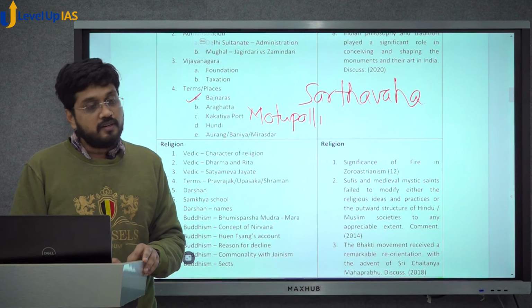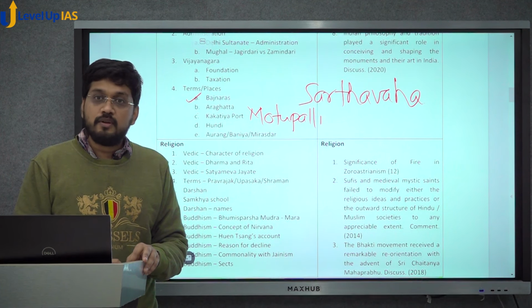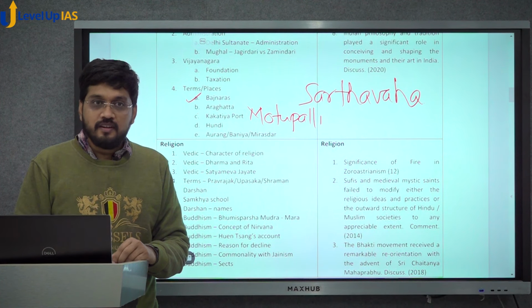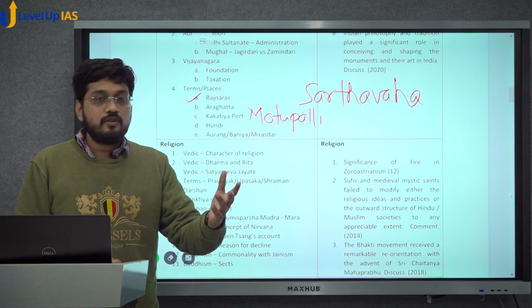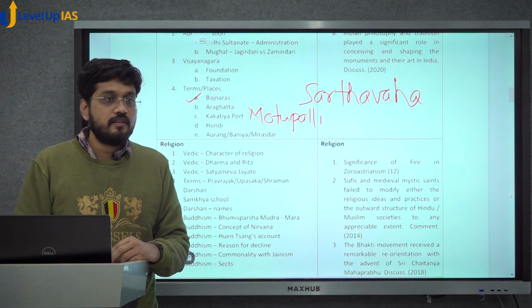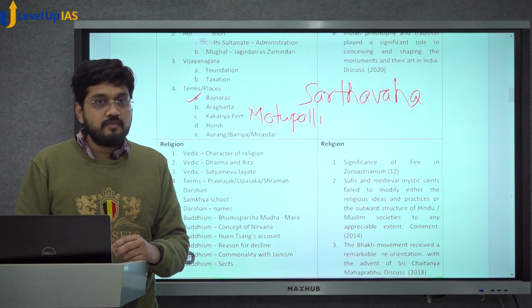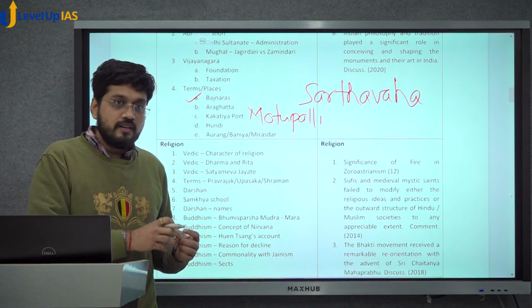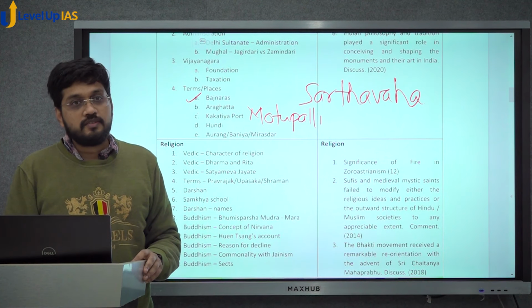If you categorize it differently, Motupalli is famous because there was one foreign traveler who came to India and wrote about it, Marco Polo, in 12th-13th century. Marco Polo had come to Kakatiya Empire and he wrote about Motupalli. Motupalli is a port from which we export a lot of precious stones and diamonds. So it was one of the most important trade centers and emporium for diamond trade. Diamonds were sourced from inland or hinterland and they were exported from Motupalli. That's what Marco Polo writes.